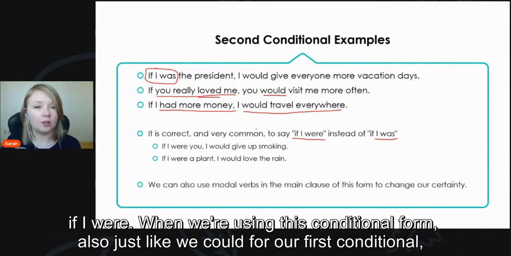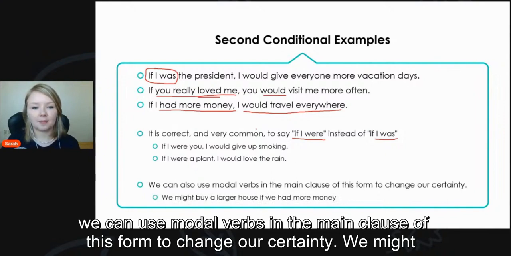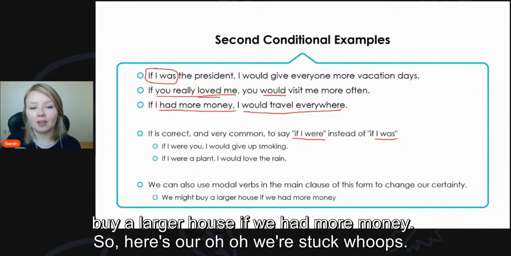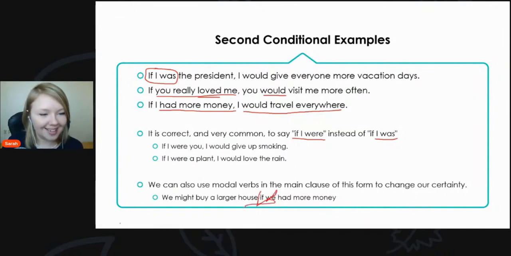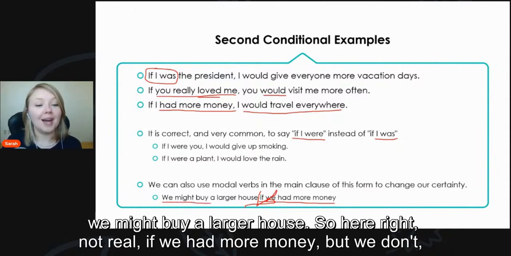Also, just like we could for our first conditional, we can use modal verbs in the main clause of this form to change our certainty. We might buy a larger house if we had more money. Whoops, didn't mean to scribble that out. So here our if clause, if we had more money. We might buy a larger house. So here, right, not real, if we had more money, but we don't.